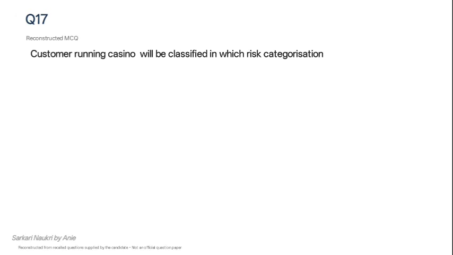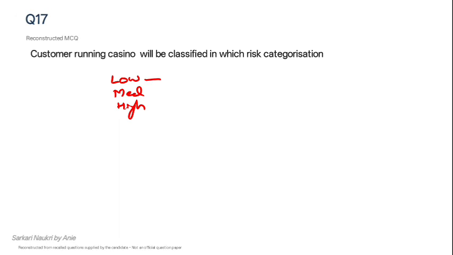Next question was from the KYC guidelines, like customer running a casino will be classified in which risk categorization. So we all know there are three types of risk categorization, that is low, medium and high. So we need to do the re-KYC in these accounts based on the risk categorization of the accounts.